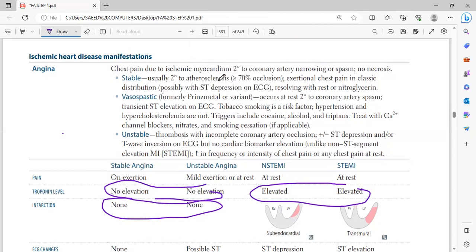Stable angina is more due to when occlusion is more than 70%. Remember, if 60% occlusion is given, you will not have angina. If 50% is given, you will not have angina. With more than 70%, you will have exertional chest pain in classic distribution. In this type of angina, you will have ST depression on the ECG, because whenever you have complete occlusion, then you will have a STEMI. Otherwise, you will have ST depression. It resolves with rest or nitroglycerin. This is important.